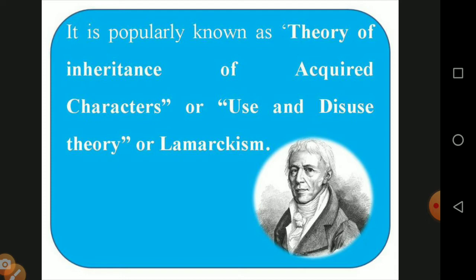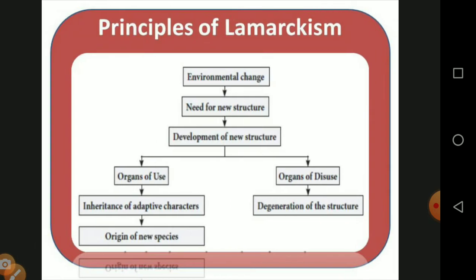This is the diagram of the great person Lamarck and the principles of Lamarckism. Lamarck created some basic principles for his theory. First, environmental changes: new organisms are formed because of environmental changes. The environment is totally changed due to natural disasters or any other change that takes place on this earth. Second, need for new structure: after the disaster, organisms create new structures. Depending upon the new structure, a variety of organisms form, and the new organism slowly develops.